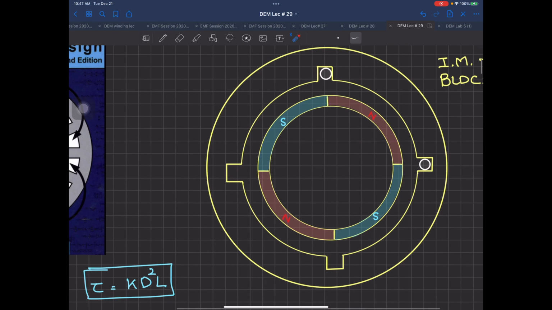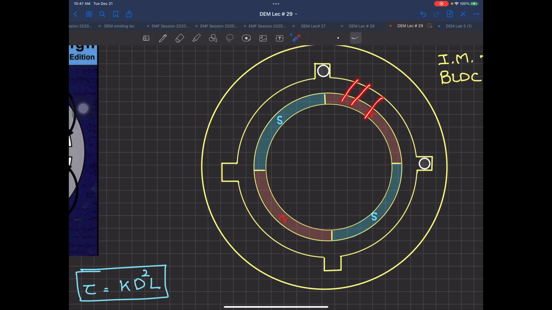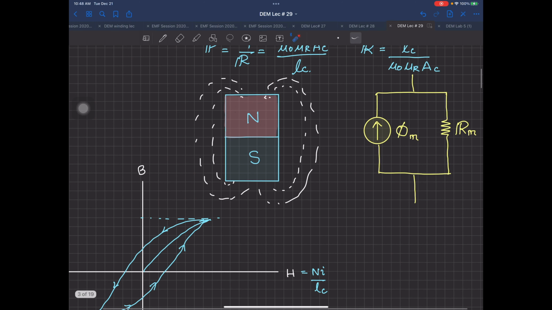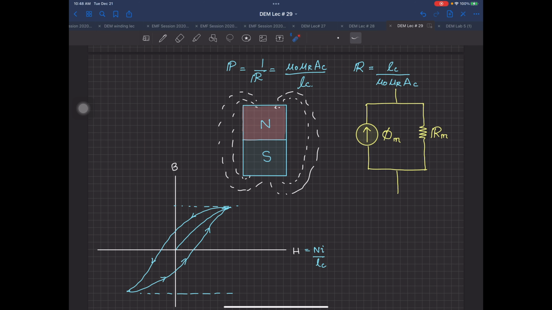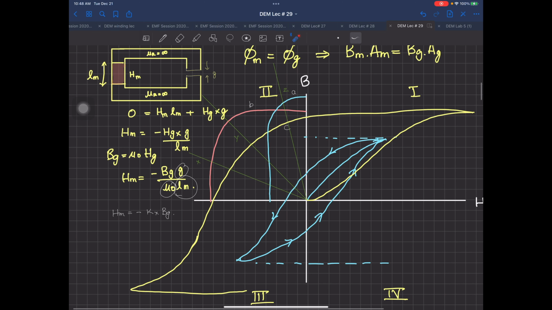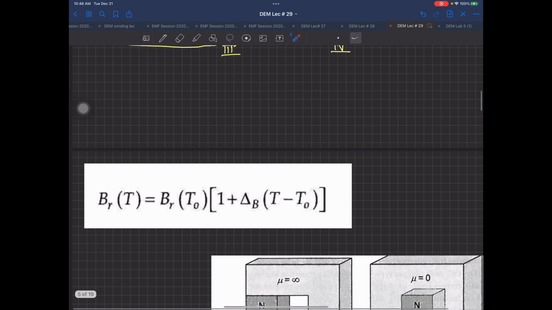Because our permanent magnets are going to give a flux coming out of it, and that flux has to pass through all this and reach the south pole from here also and from here also. So it has to flow through this air gap, it has to flow through the stator. That stator core is not going to have an infinite permeability. So what we have done up till now: I have a magnet. That magnet is represented by a flux source in parallel with Rm, and a BH curve which we normally use for silicon steel is now actually working in the second quadrant. This second quadrant is the important line over there.